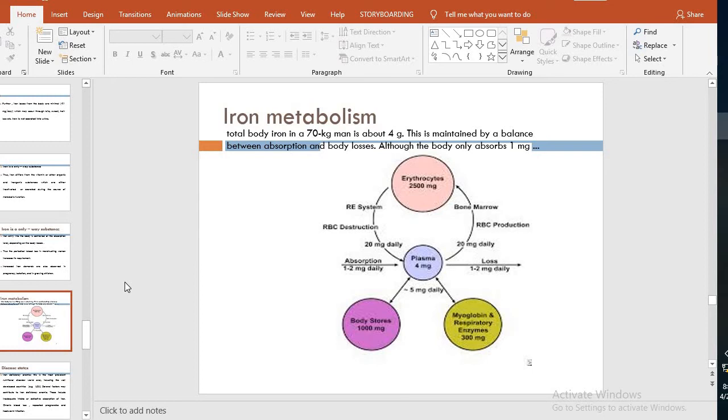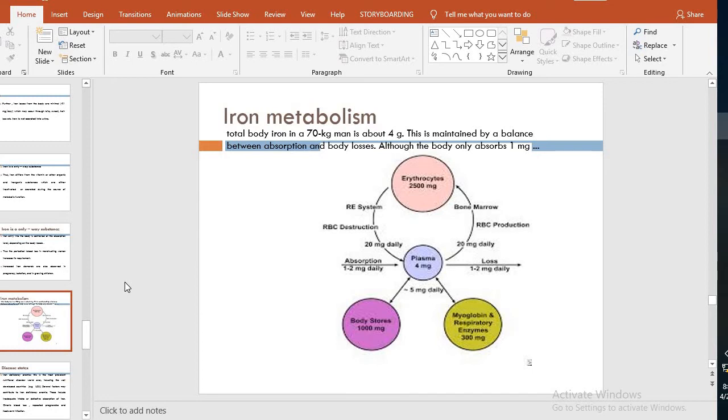Total body iron in a 70 kg man is near about 4 gram. It means near about 3000 to 4000 milligram. And most of the iron, in the form of erythrocytes, is present in the RBCs, in hemoglobin. It is 2500 milligram.